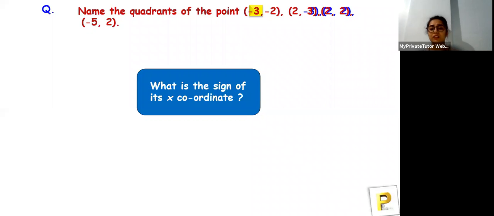What can you see for the first one? Okay, Pradeep has already answered the first one. Arnab has also answered. Arfan has also answered. Arfan, you have to answer which quadrant they lie in, okay?